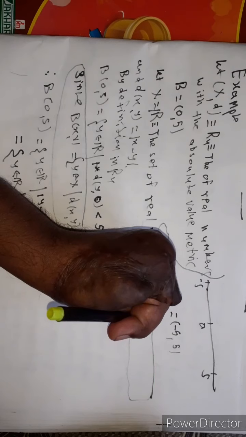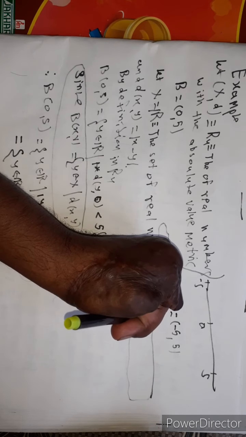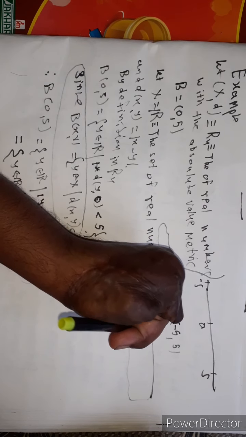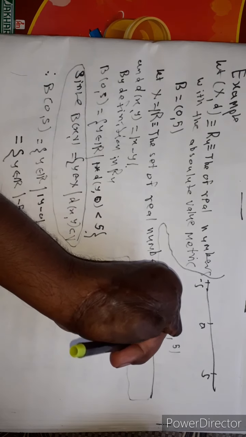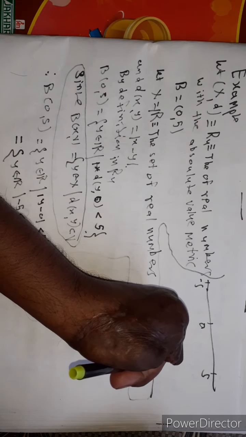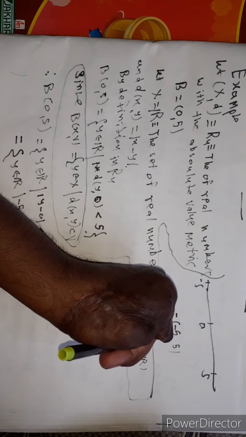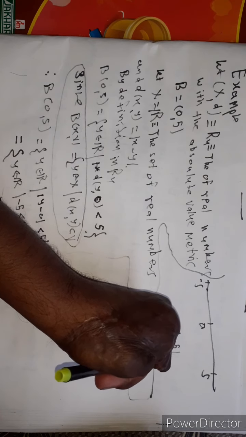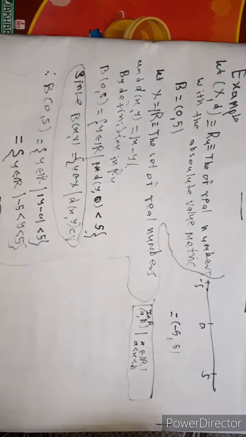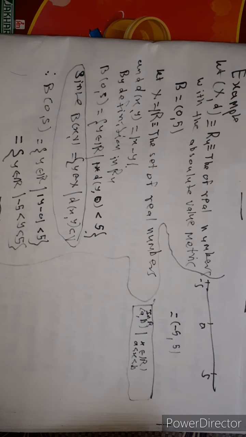is the set of x in R. Open interval AB is the set of x belonging to R such that A is less than x, x is less than B. Therefore, the ball centered at 0 and radius phi is the open interval minus phi to phi.